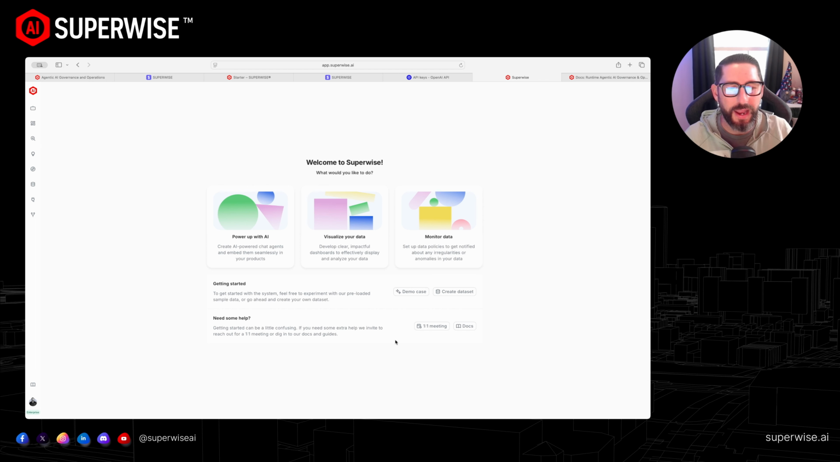If you get jammed up at any point in time, like we mentioned previously, you can book a meeting with one of our experts or jump into our document library. And of course, no matter where you are in SUPERWISE, at the bottom left, we always have that document icon there. The first thing that we're going to do is talk about Slack.